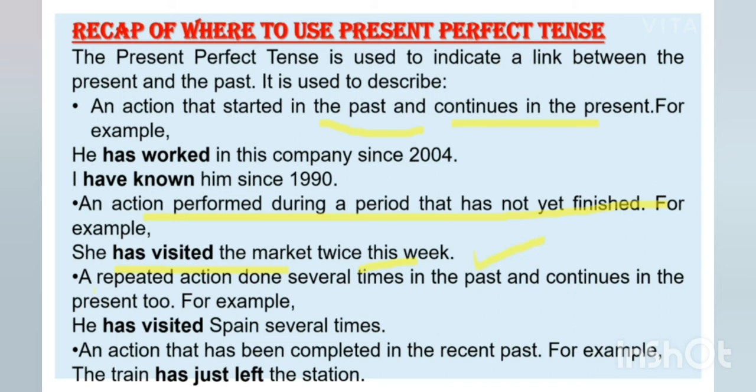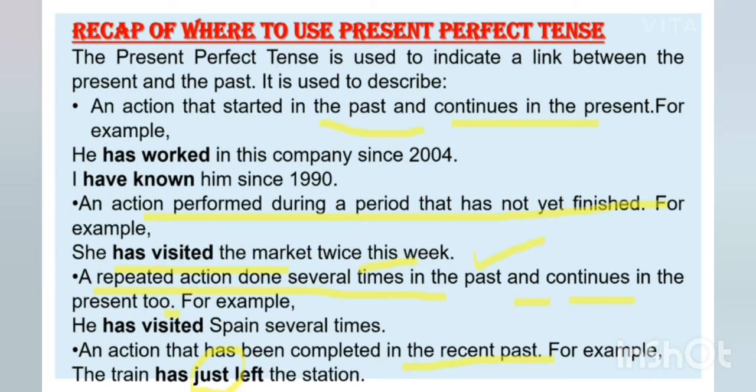Then a repeated action done several times in the past and continuing in the present too. If you have done some action in the past several times and you are doing that action now also, to indicate such actions we use present perfect tense. Then an action that has been completed in the recent past. To indicate the recent past, we use the word just.